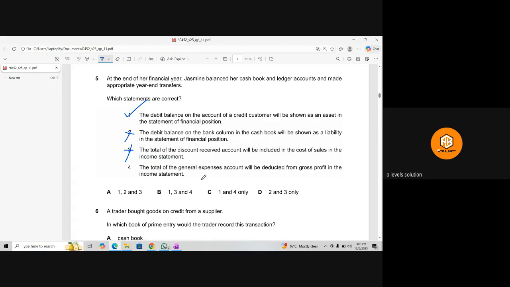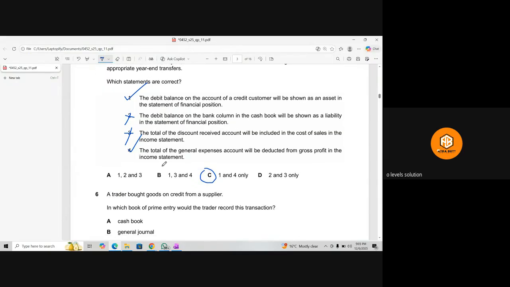Total of the general expenses account will be deducted from the gross profit in the income statement. Yes, it will be deducted. We have to write the GP and then deduct the expenses. So this one is right. So 1 and 4 only, option C.